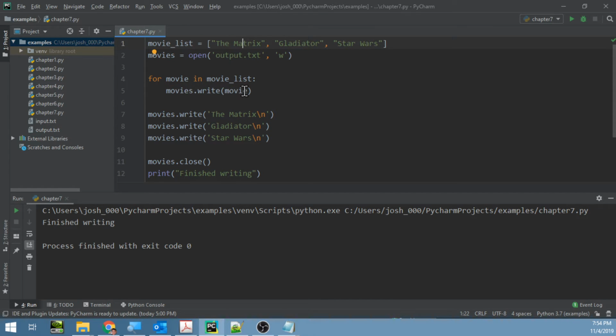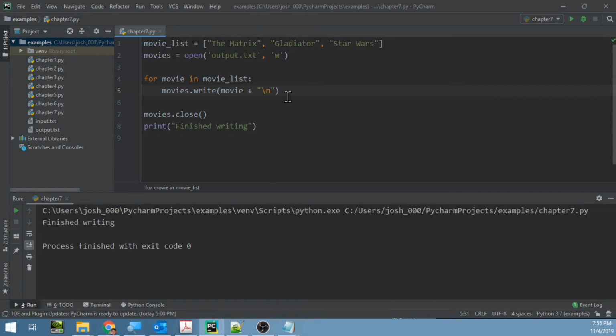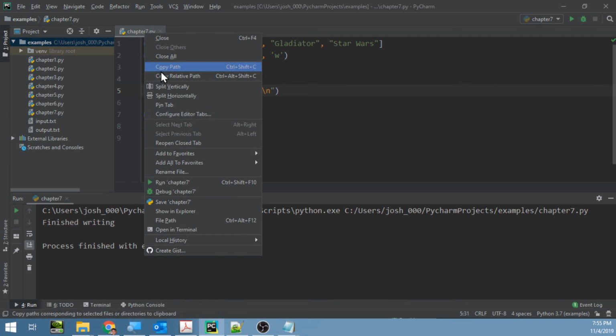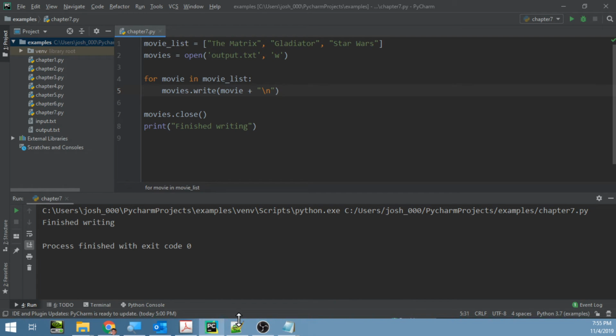So yeah, we'll write each one of these, and let's say we want to add a new line character, because we don't want all this data to be run on one line where you can't tell where one stops and the other one starts. I don't think we need that anymore. So yeah, this should work. So we'll see what this does. Let's run this. It says it's done.